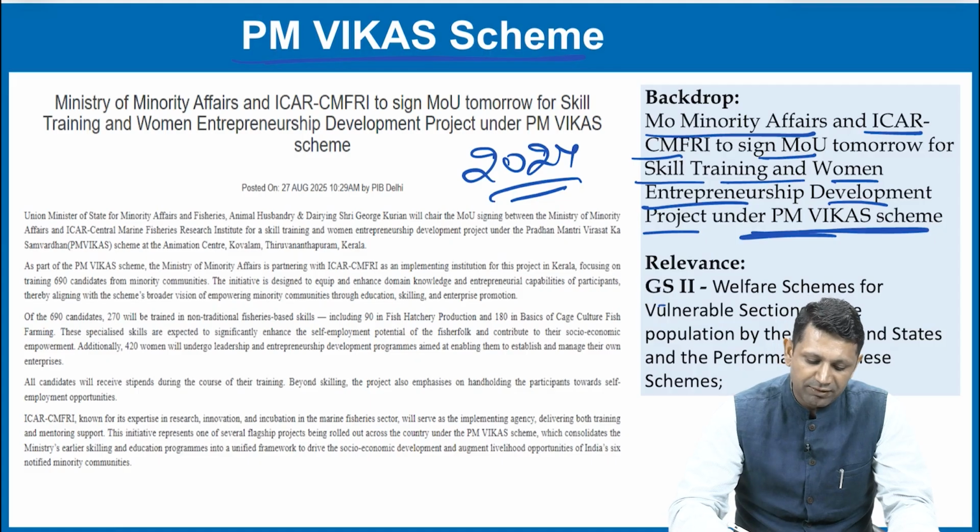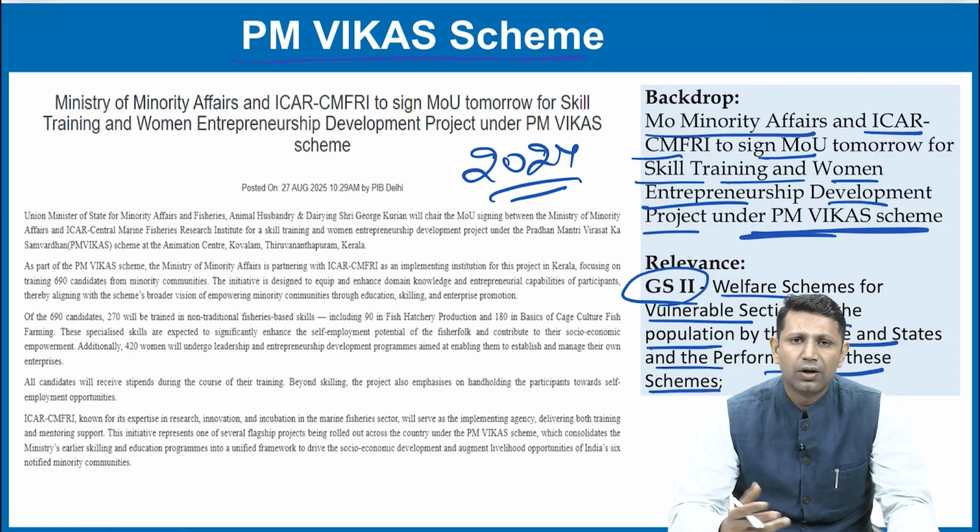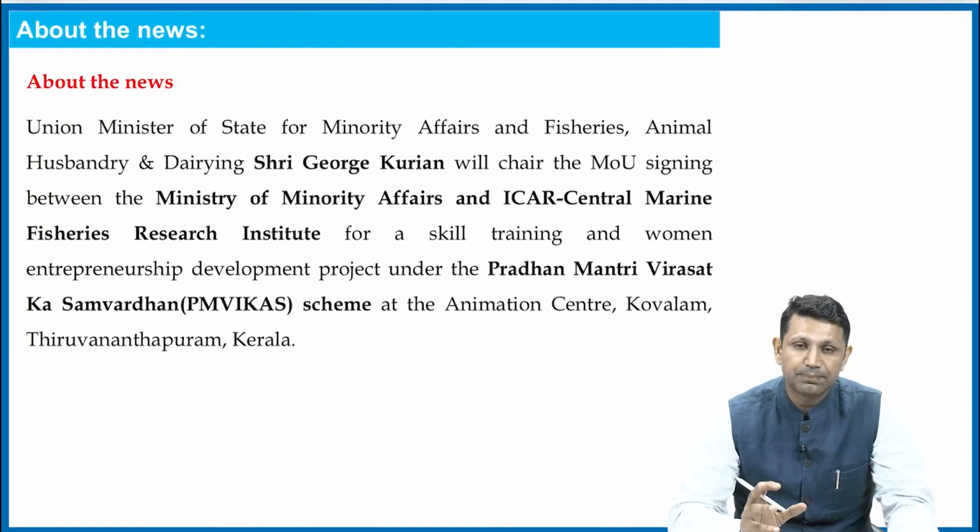This topic becomes relevant from GS paper 2, welfare schemes for vulnerable sections of the population by center and state and the performance of these schemes. Also in the society topic, in the economy part of GS paper 3, this scheme can be included. The question can be used in the mains answer as well as it can be asked directly in the prelims. Now let's see what is this PM VIKAS scheme, and before that, let's see what is the news here.